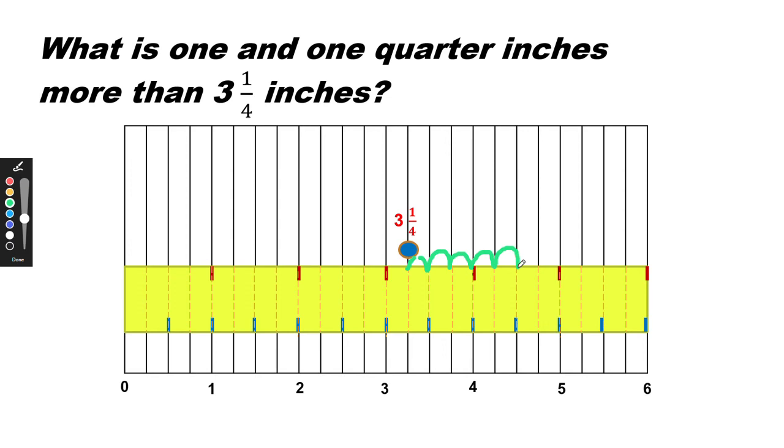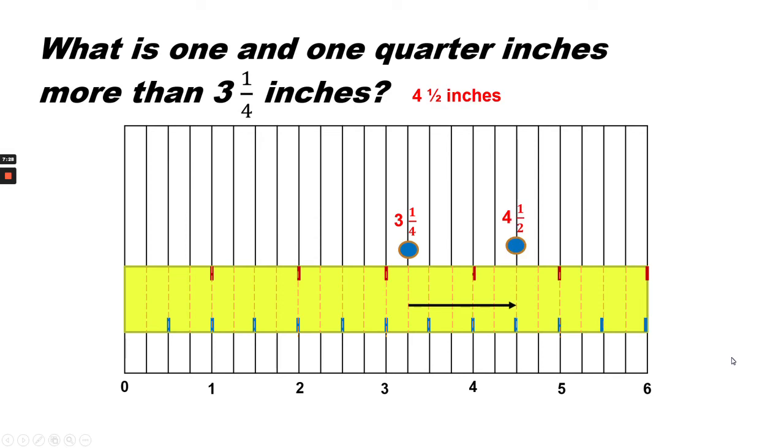So this point right here would be 1 1/4 inches more than 3 1/4. The answer is 4 1/2 inches.